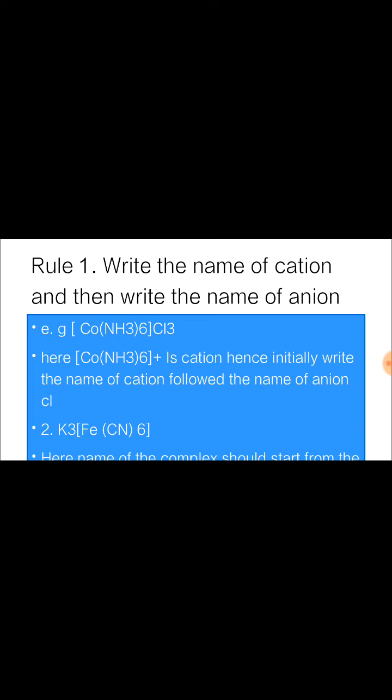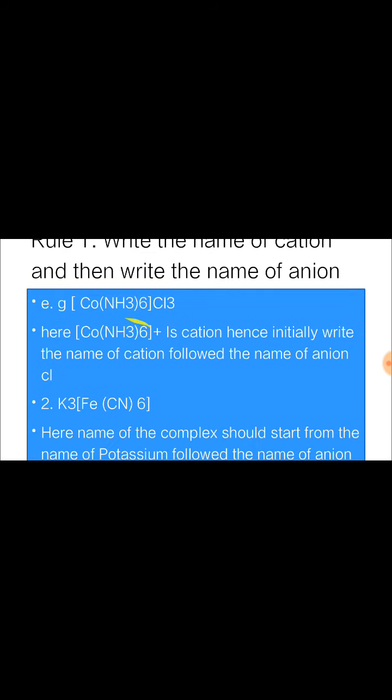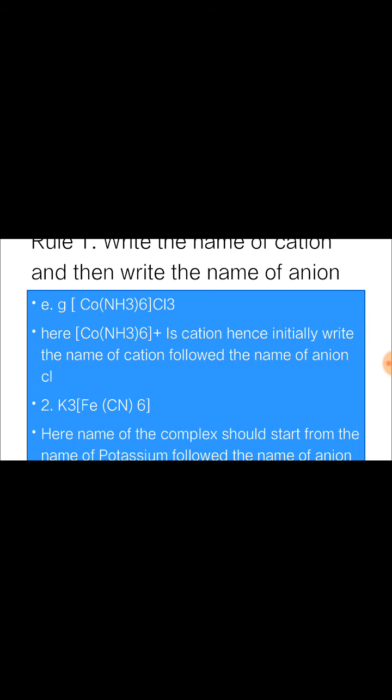According to the first rule, we should write the name of the cation first and then the name of the anion. So initially we write the name of this cobalt-amine complex, followed by chloride ion.